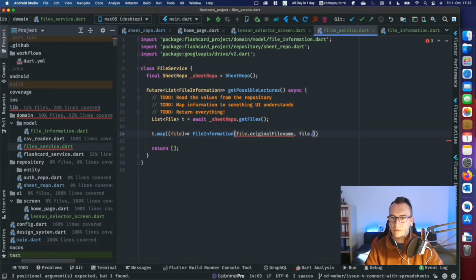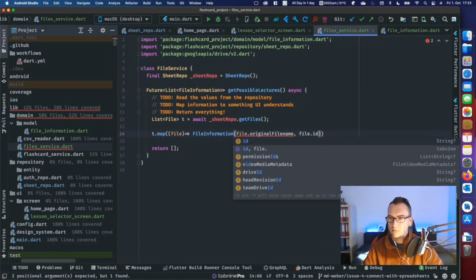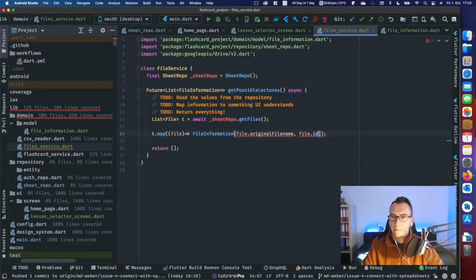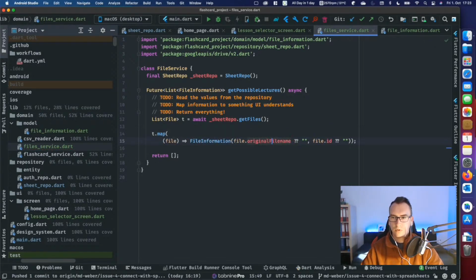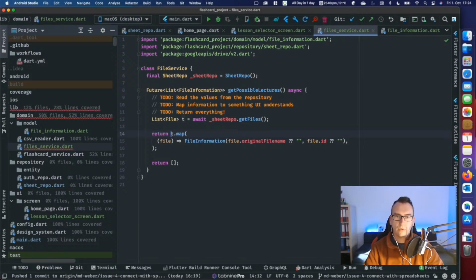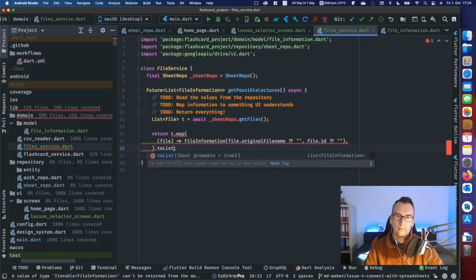And the ID is file ID. Get that too. Good. And if it's null, then we just return an empty string for each. Good. So, and this one is mapped, and we get a new list of these information, and this is what we can return. And of course, to list.